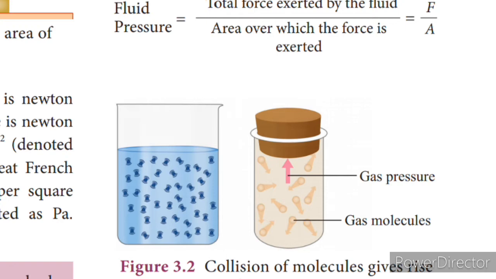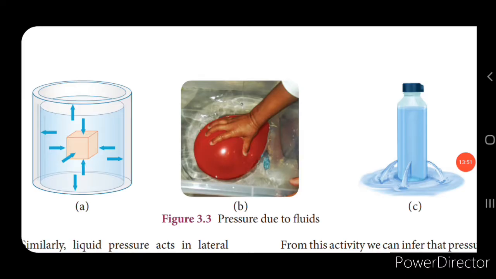So the particles are in constant motion. Since they are in constant motion, they exert pressure in all directions. And we also said that the liquid pressure is equal to the total force exerted by the liquid divided by the area over which the force is exerted, isn't it? So pressure, that is liquid pressure, is equal to force divided by area. Here we are going to see pressure due to liquids, that is the fluids.